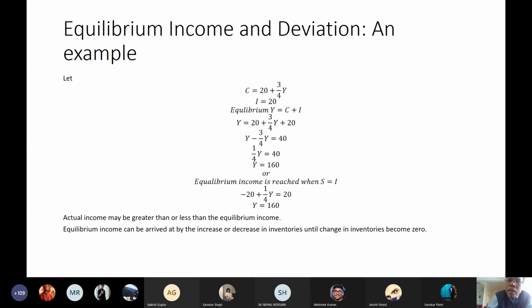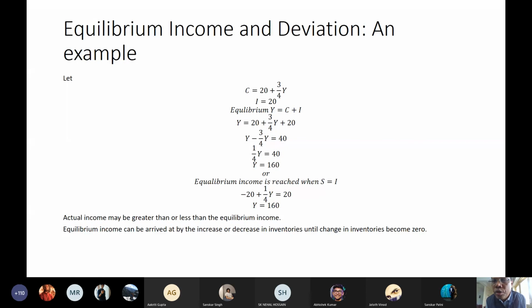Again the consumption will increase, but again consumption plus investment will be greater than income, but the difference will become 5.6, then 4.2 and so on. So what you observe, gradually there is increase in income happening and the difference between income and expenditure is declining from 10 to begin with, then to 7.5, then to 5.6, then to 4.2, then to 3.7 or 3.8 and so on. Gradually there is a fall in the difference between demand and supply until the equilibrium income of 160 is reached.